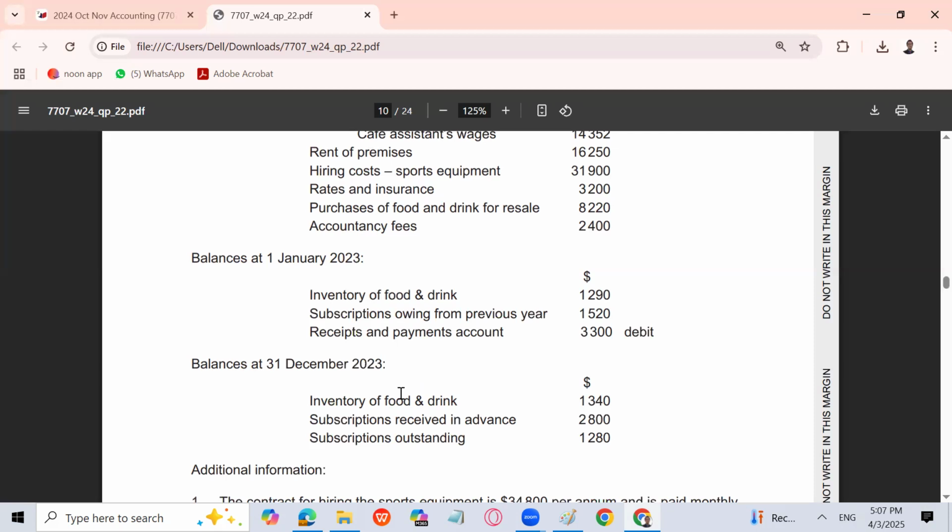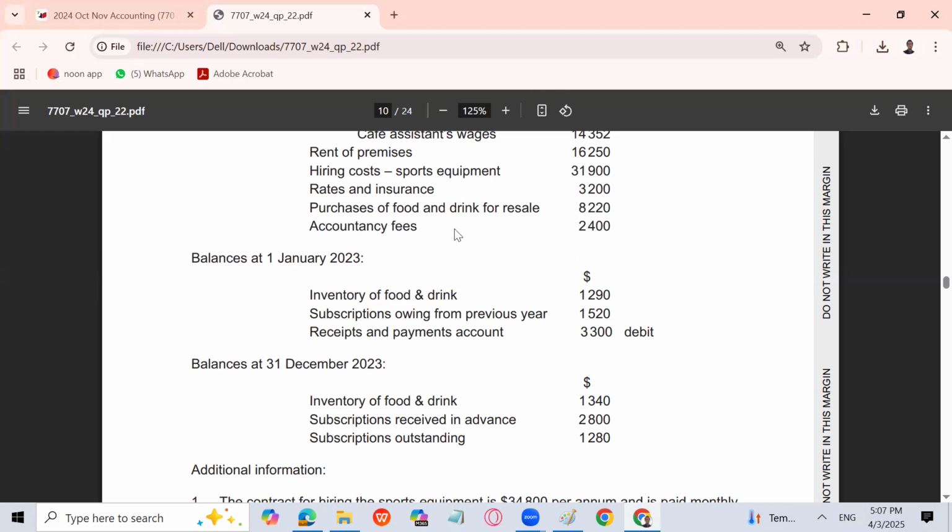Tell me. Either we will prepare a trading account for food and drink. So the answer is yes. Why? How do we know? When opening and closing inventory is given in the question. Inventory of food and drink, closing is given, opening is given, and purchase of food and drink is already given.